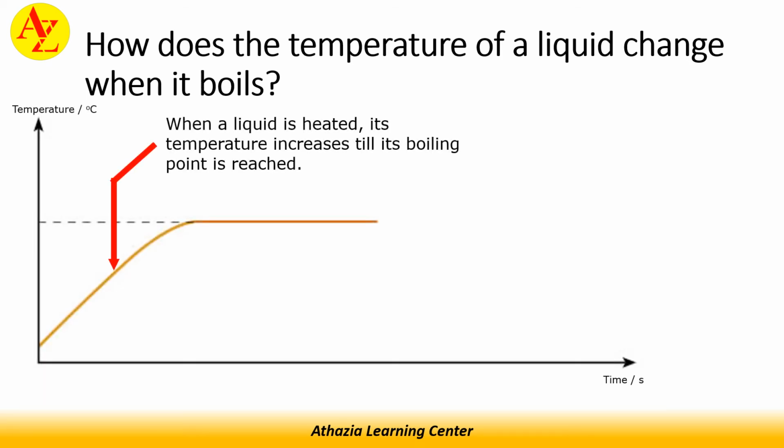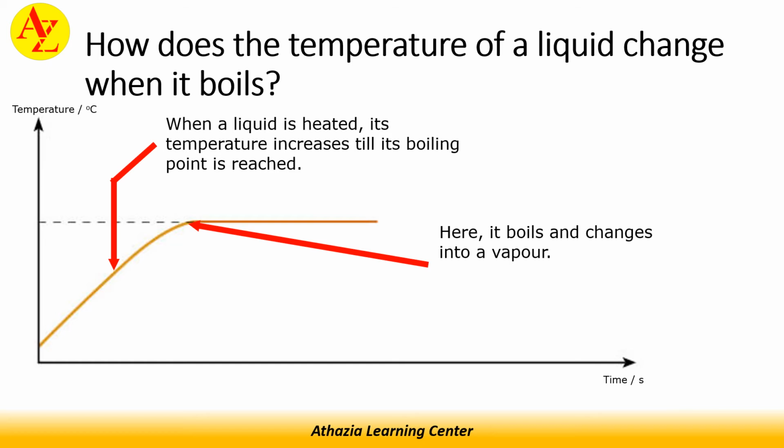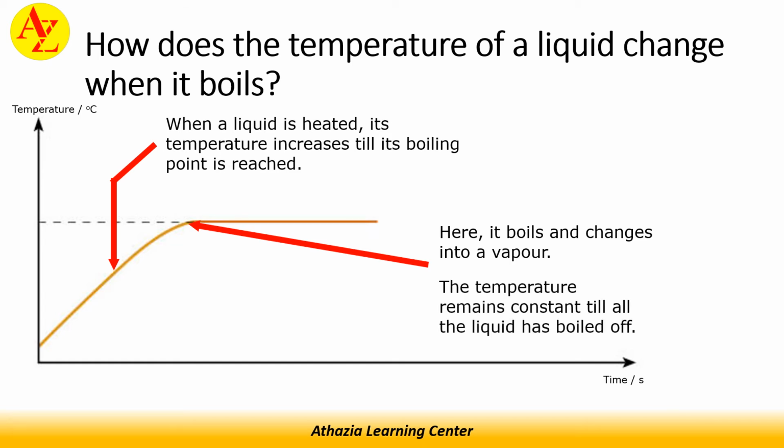When a liquid is heated, its temperature increases until its boiling point is reached. Here, it boils and changes into a vapor. The temperature remains constant until all the liquid has boiled off.